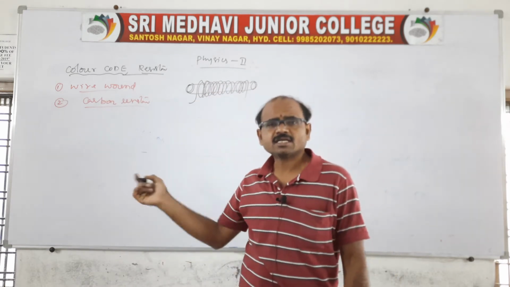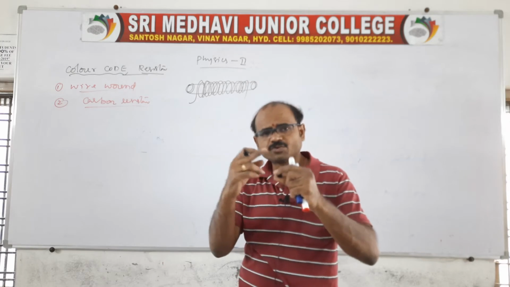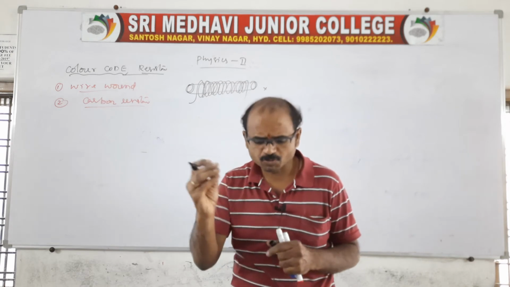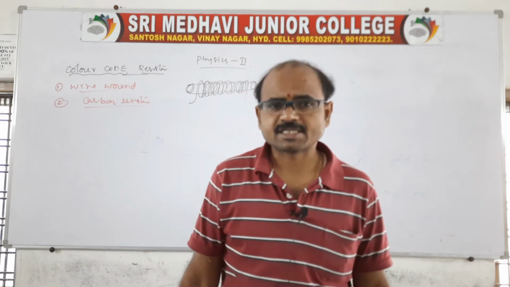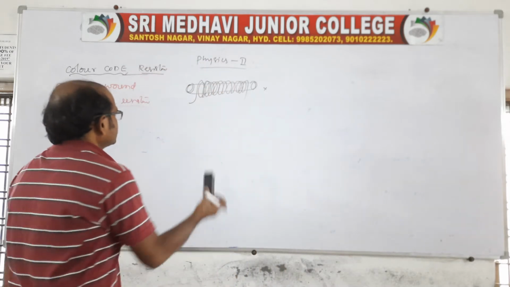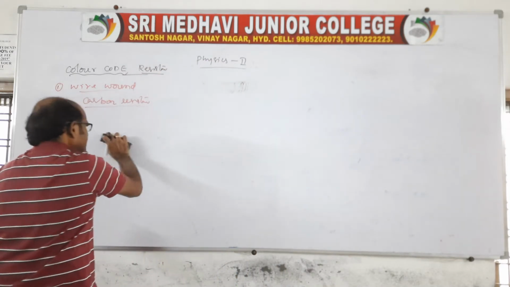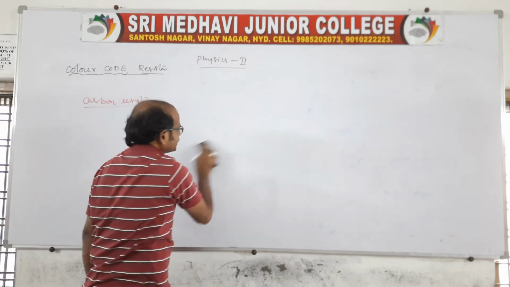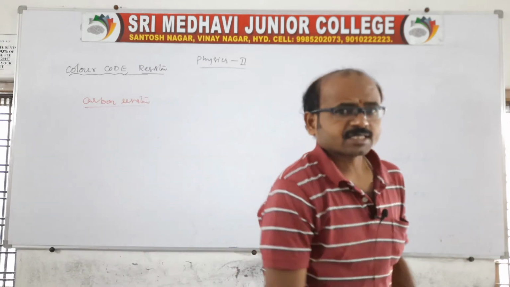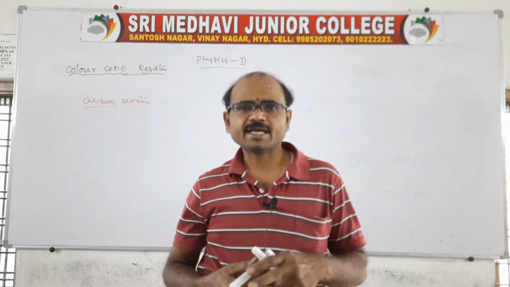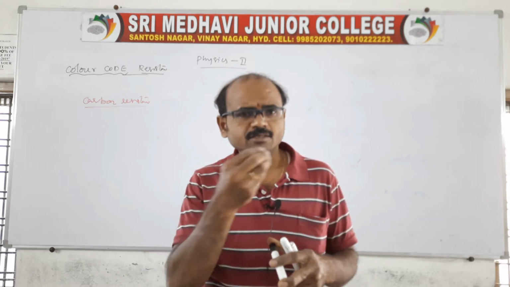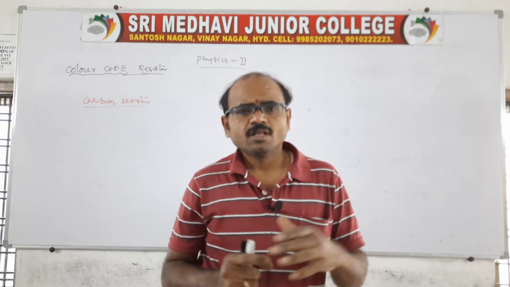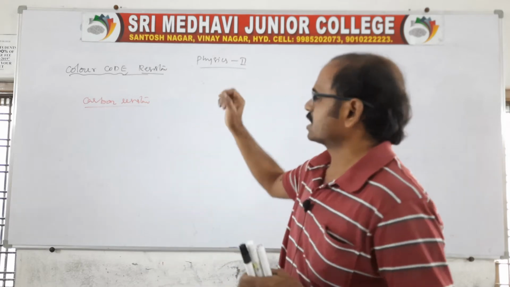Basically we can see wire wound resistors in our fans. It is not required because it is not in our syllabus. Let us move to the next one, the carbon resistors. In electronic and electrical circuits, carbon resistors are very important, because nowadays we use them in LED lights, mobiles, LED TVs.